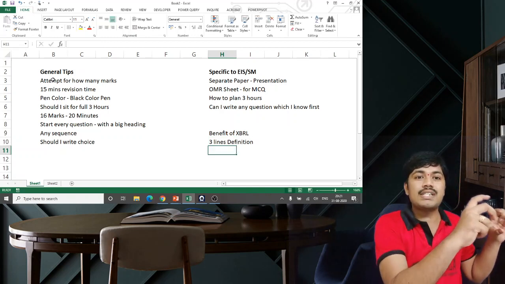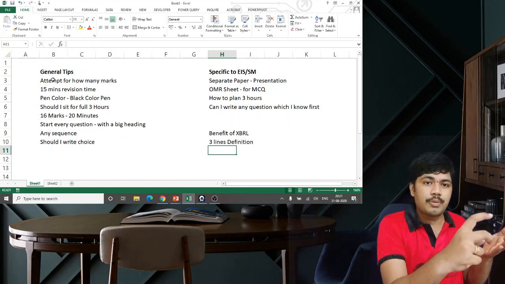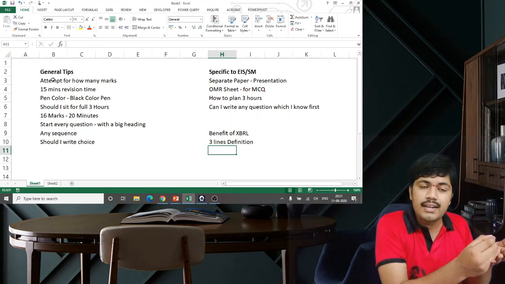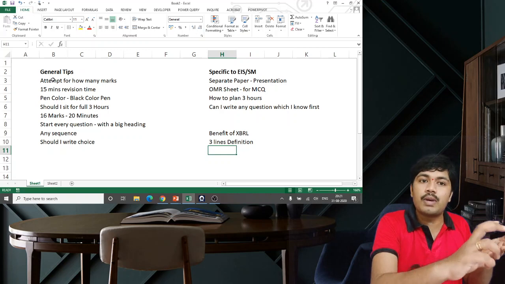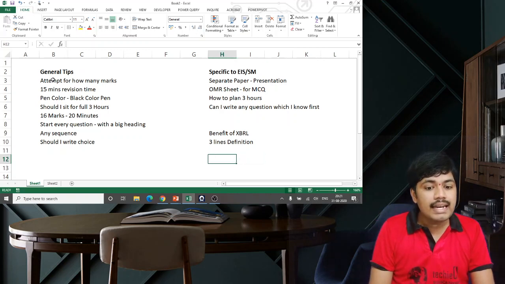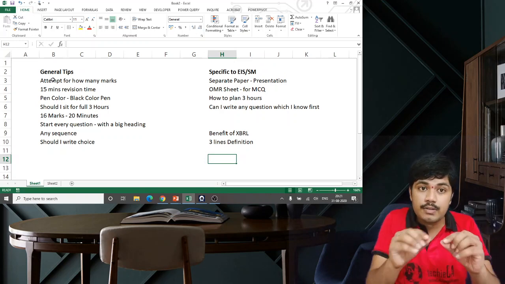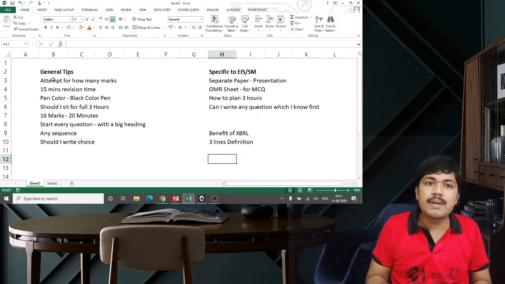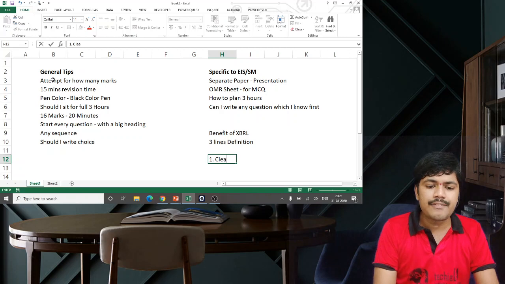Any question, if they ask you to explain O2C process, write in 2 lines first a summary. What do you mean by O2C process? One or 2 lines. So that 3 lines are very important. Write an introductory line, then leave 1 line of gap, not 4 lines, then start explaining the benefits. For example, clear definition is one benefit, right?